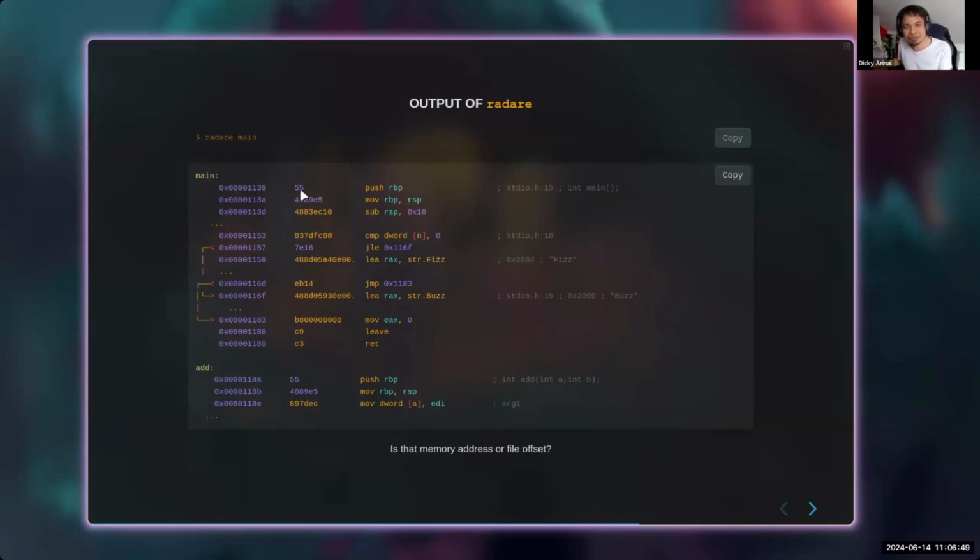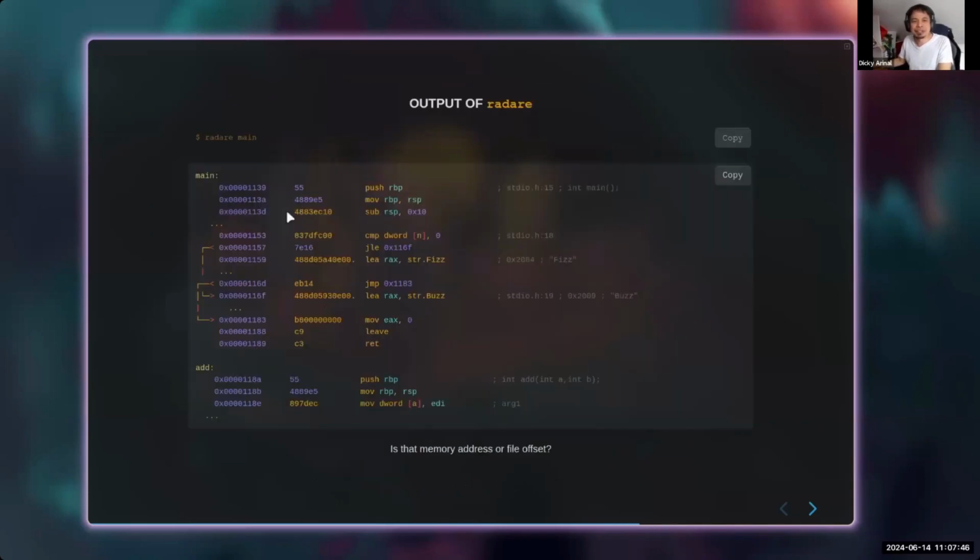And 55 here, if you still remember, is the binary representation of the content of the file. What is 55? It is hexadecimal. 2 hexadecimal characters is 1 byte. That's why push RBP is basically 1 byte of memory, since the instruction is only 1 byte. Whether this is an offset or an address, we can see this is 309. Because this is only 1 byte, the next will be 30A, then 30B, 30C, and 30D. Each 2 hexadecimal characters is 1 byte.